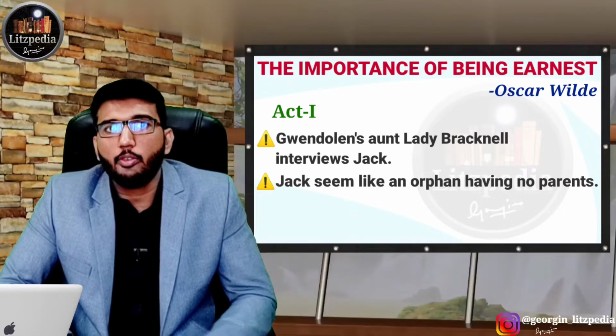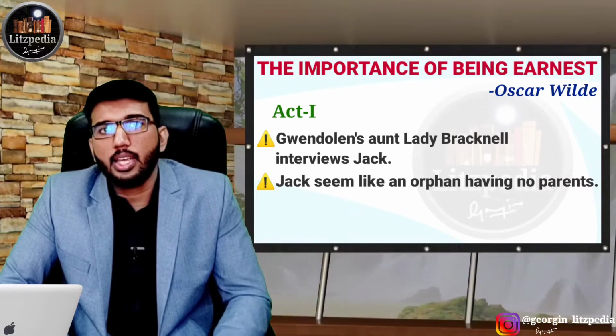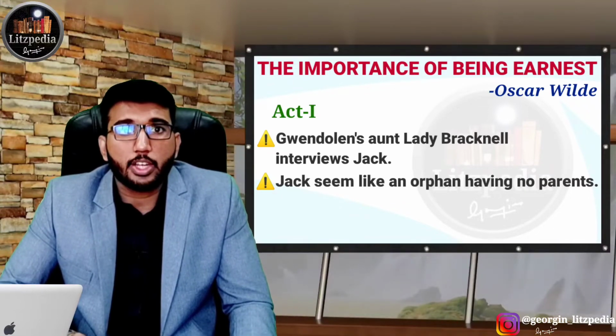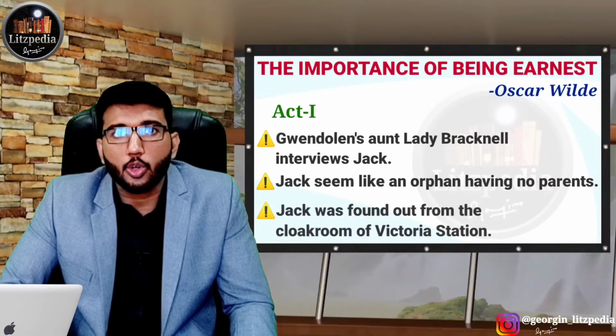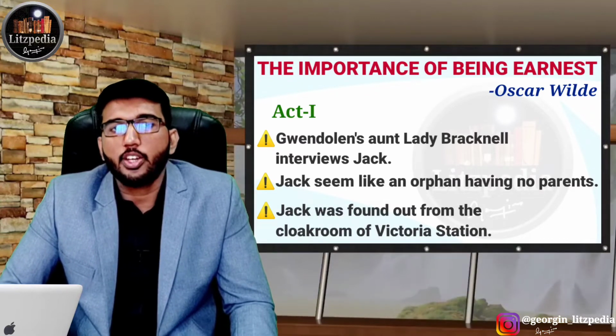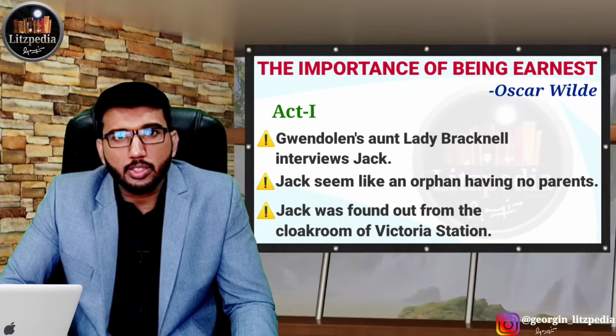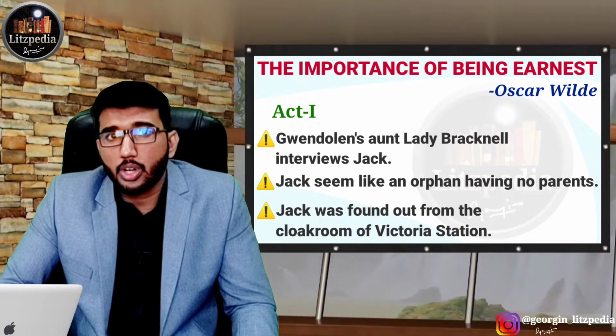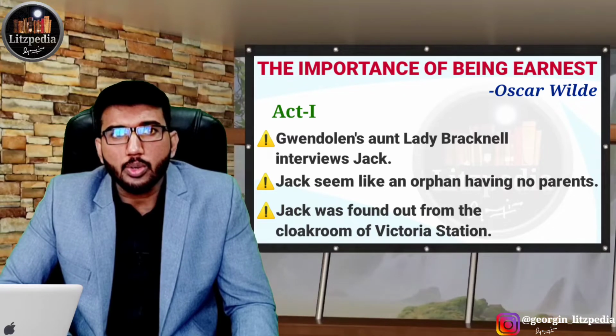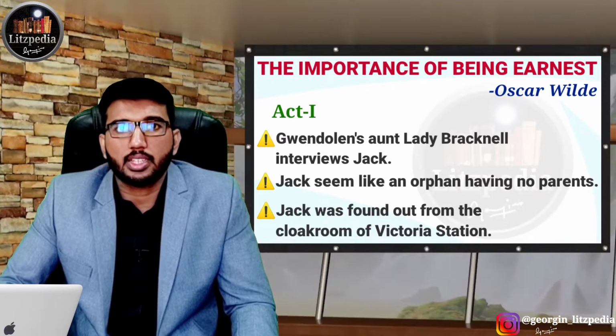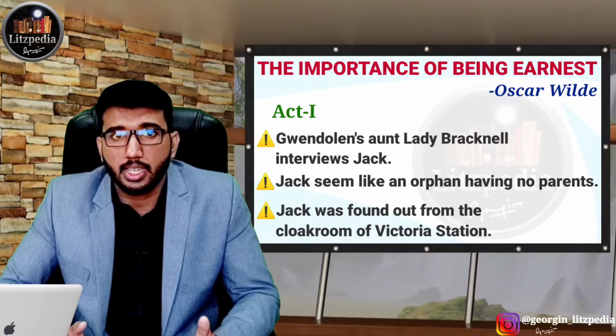That means he doesn't have parents. He was found in Victoria railway station in a cloakroom inside a bag. After knowing this, Gwendolen's family did not agree to the marriage because of pride. She doesn't like Gwendolen Fairfax to get married to Jack Worthing, who is an orphan. That way Act 1 ends.